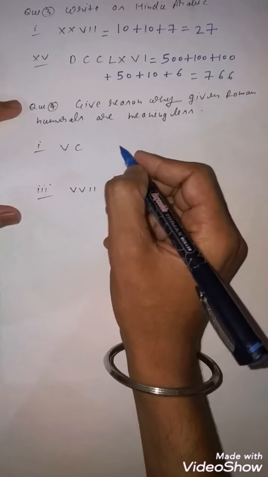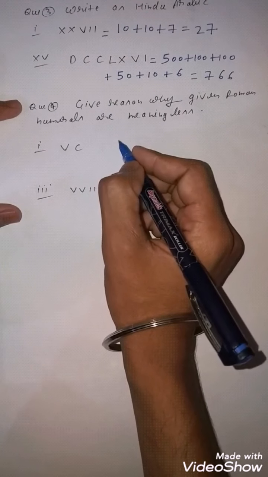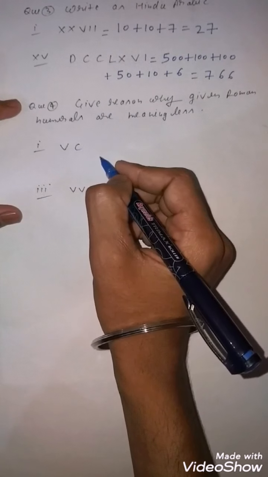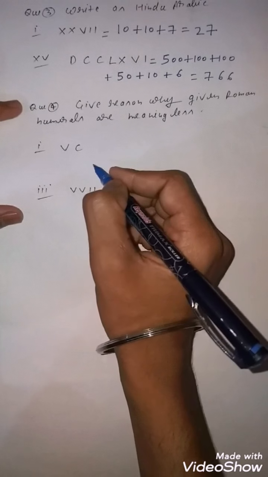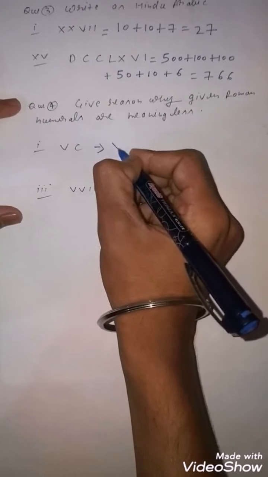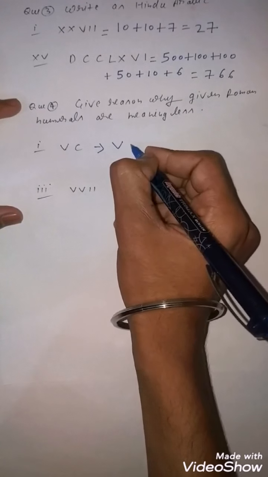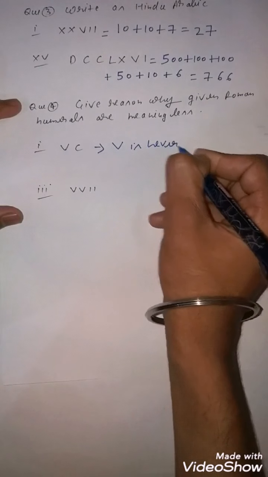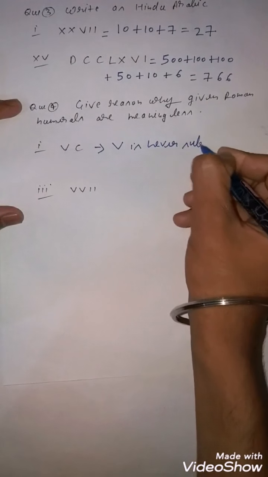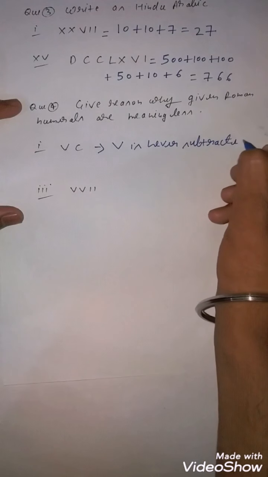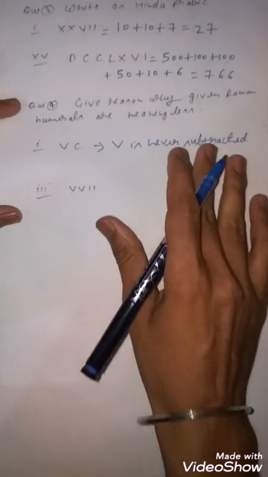In the last video I discussed some important rules of Roman numerals. Here what is written? VC. So you know that for this what is the rule? You know that V is never subtracted. Clear to everyone? Because I explained this in the rule.